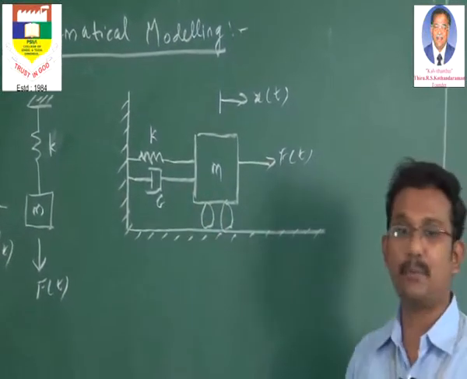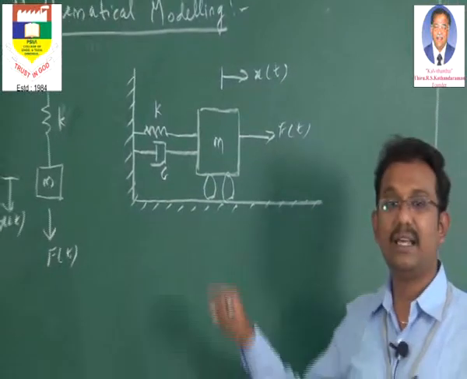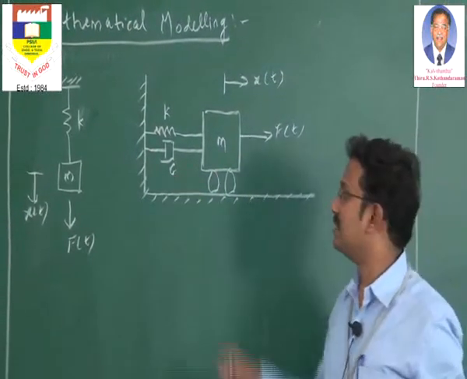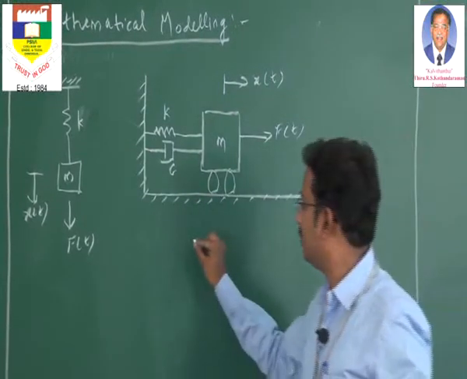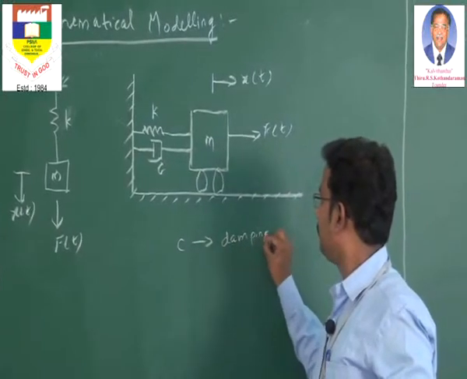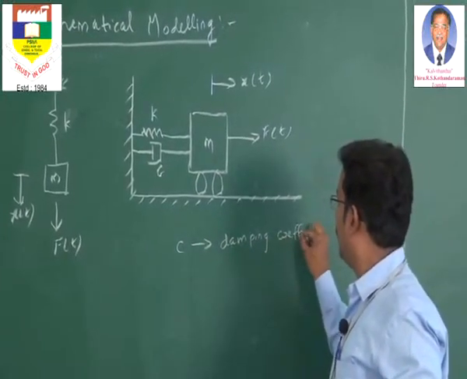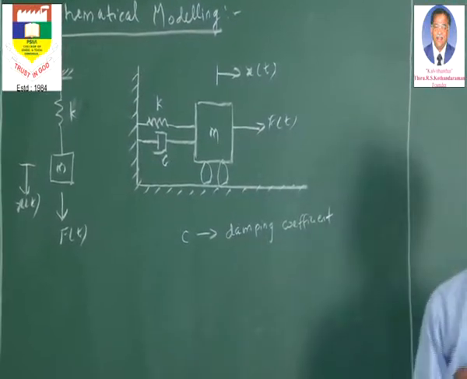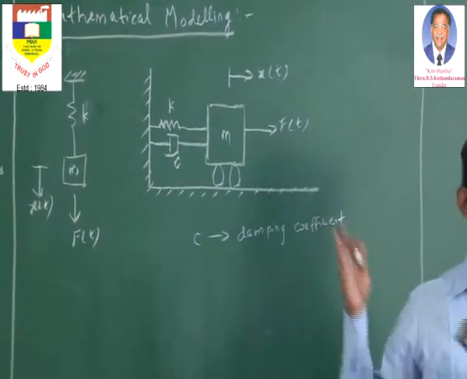Now coming to this dashpot arrangement. What is this dashpot arrangement? Here I have introduced a symbol called small c. What is this small c? This small c is actually called the damping coefficient. This is nothing but some resistance to the movement of the structural system.